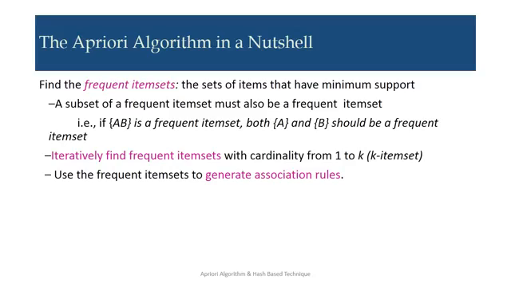Now once we are done with the frequent item set, the next step is to use the frequent item set to generate the association rule. How are we generating this association rule? Here we depend on minimum confidence. Once you get a frequent item set, that means all the frequent item sets satisfy the minimum support. Now we take any of the item sets, and if the rule generated from that item set satisfies the minimum confidence, then we can say we get a strong association rule.